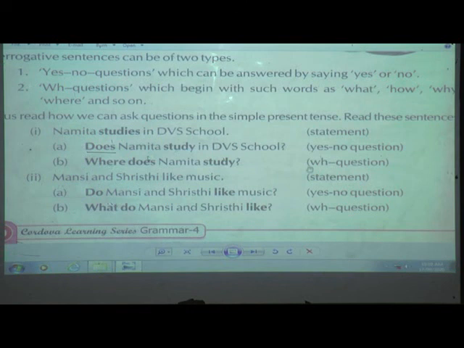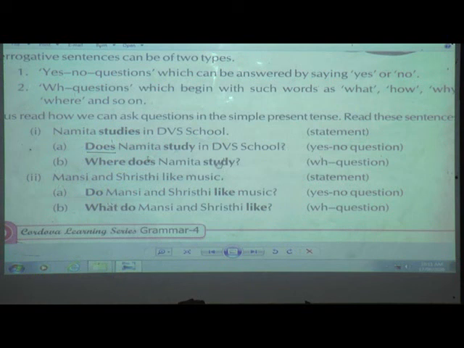In WH questions first we are going to see which word is suitable for that question. So here we can see, where does Namita study? So the WH word will come first, and afterwards we are going to use does or do, then the subject and the original form of the verb.